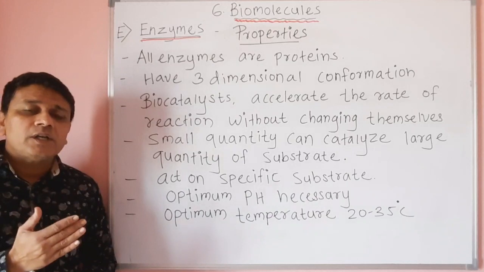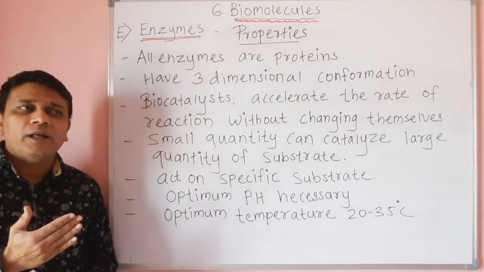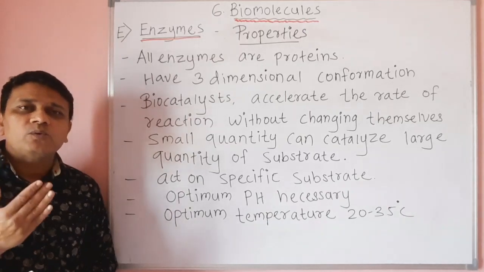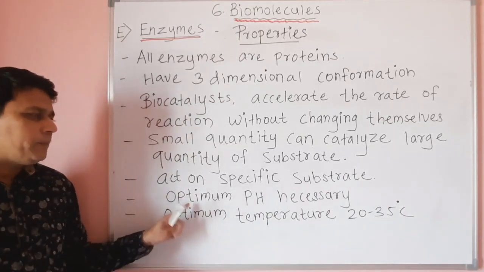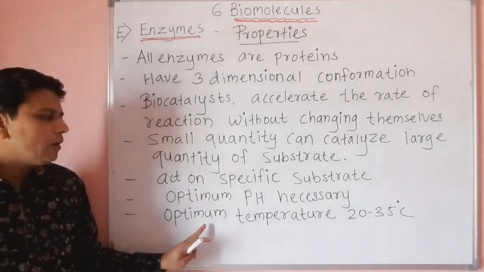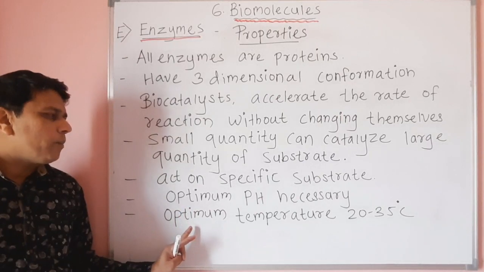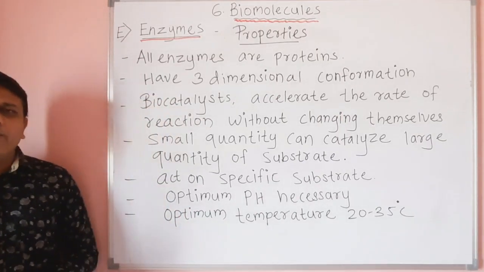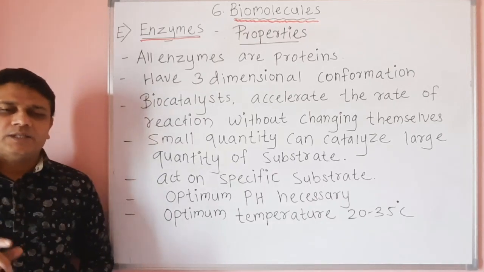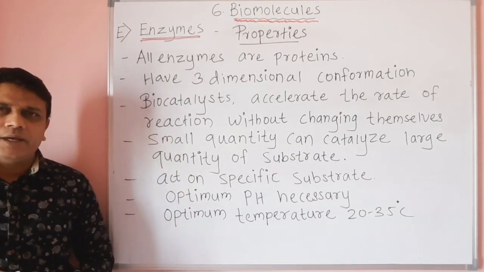When temperature is lowered, the process is also affected and the enzymes do not act properly. So optimum pH as well as optimum temperature are necessary for the proper functioning of the enzymes. So these are the different properties of enzymes.